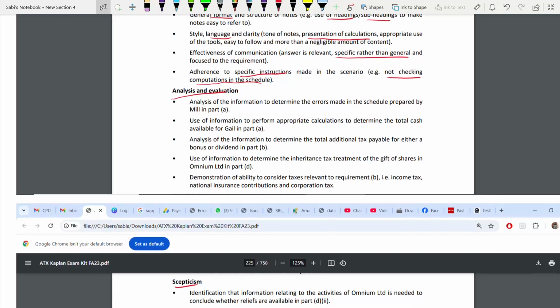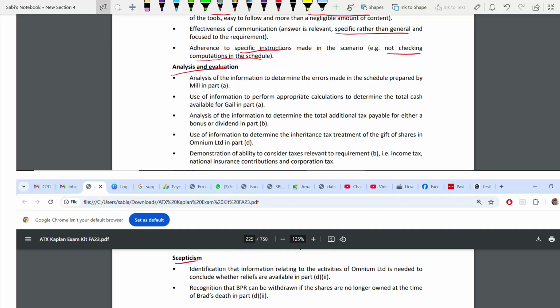Okay, analysis and evaluation. Analysis and evaluation is here. You have to analyze a lot of information. You have to take in information from various places for you to determine that error that is made in the schedule prepared in part A. Next, you have to use the information to get the correct calculation. You have to find the total cash available. Next, analysis of information to determine total additional tax payable for either bonus or dividend. Next, use of information to determine inheritance tax treatment of gift of shares in Omnium.